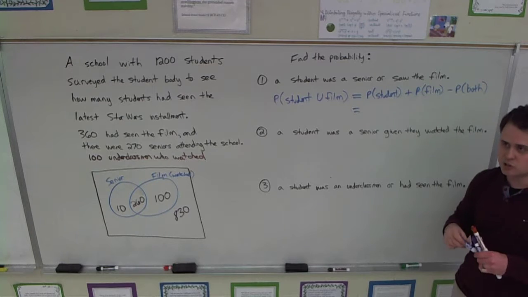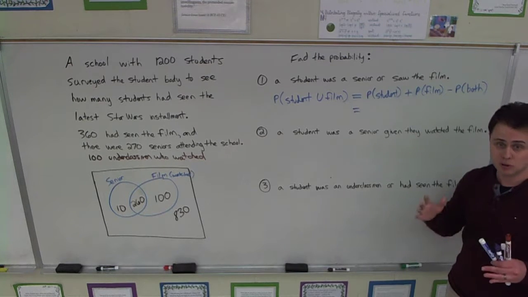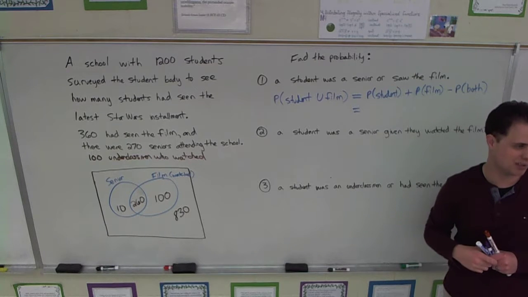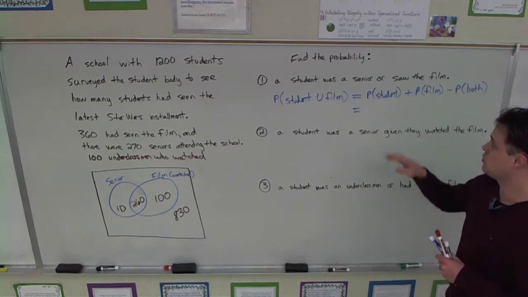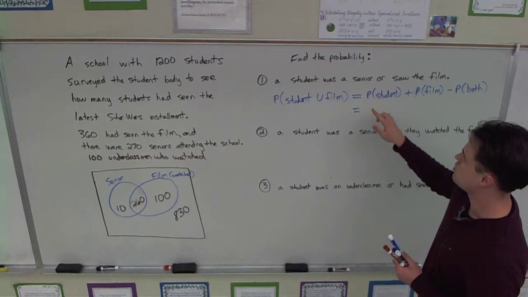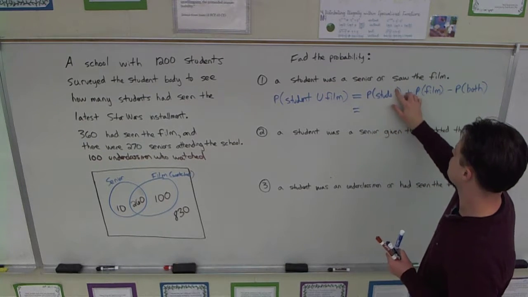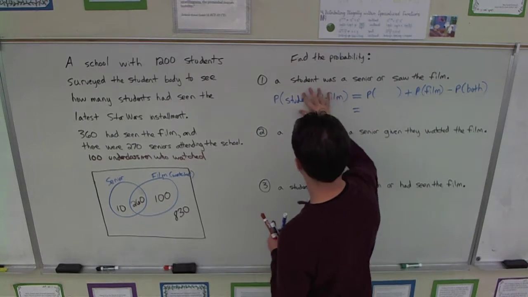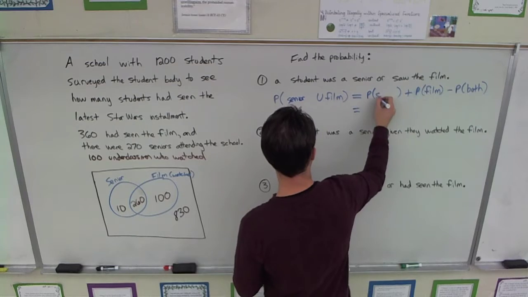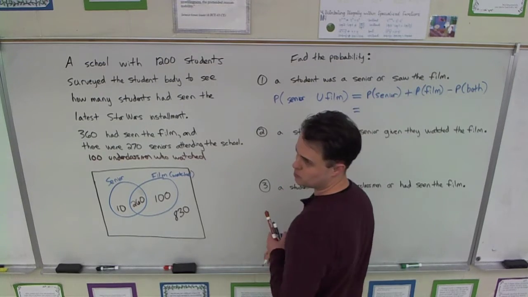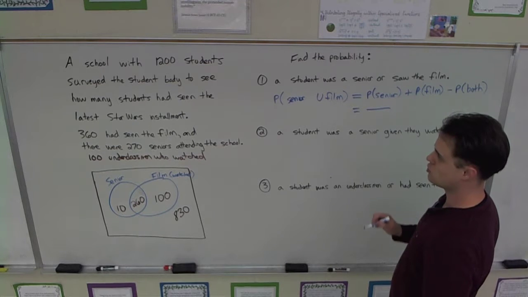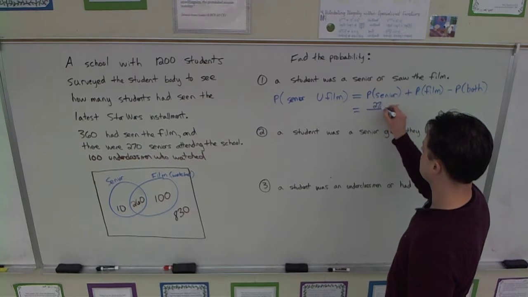But I would argue you can also do it another way with a picture, and that's pretty nice. So I'm going to do it both ways on this first one, and then I'll pick my favorite for the rest, okay? So what's the chance that you're a student at this school? Excuse me, this shouldn't say student. What should this say? Senior. Because everyone's a student, so that would be kind of silly. We would get 100%, right? So the probability you're a senior is how many were seniors? 270?